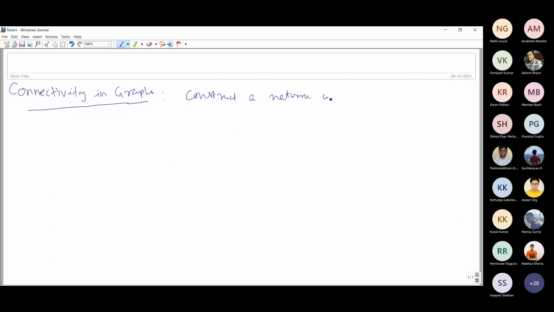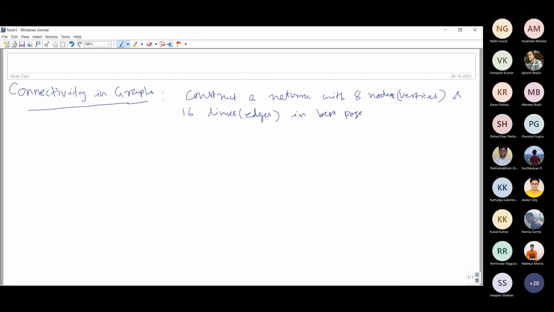Nodes means here body cells, for us we are using this terminology. 8 nodes and 16 links. Links means here we are using the terminology edges. We want to construct it in the best possible way.